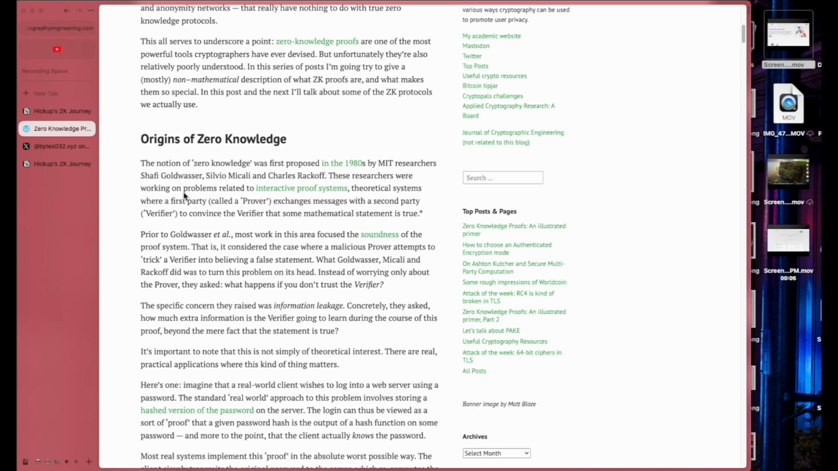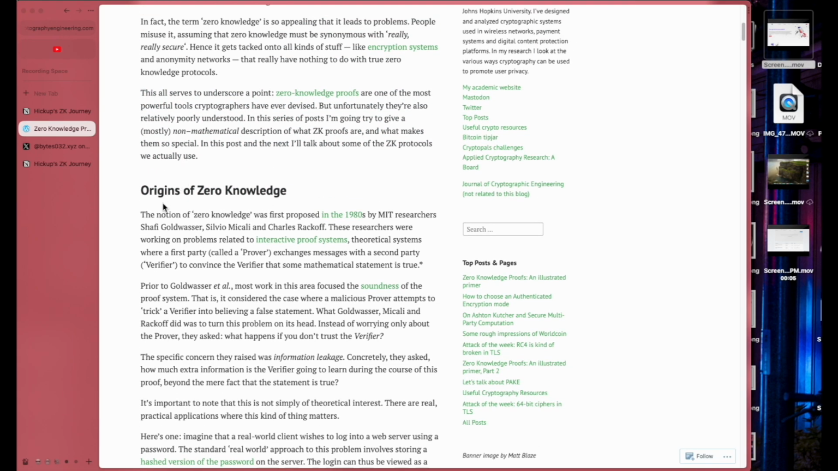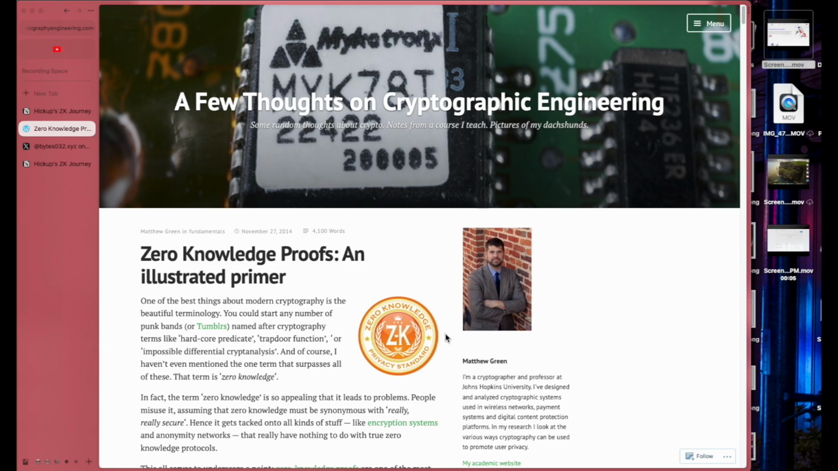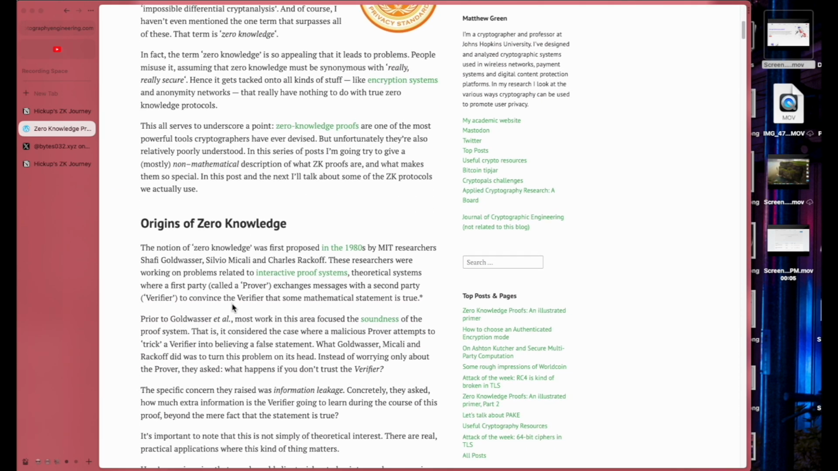So to give you some context, I have a little bit of knowledge of zero knowledge, but not very descriptive. I would like someone like Matthew Green to explain it to me in simple words.